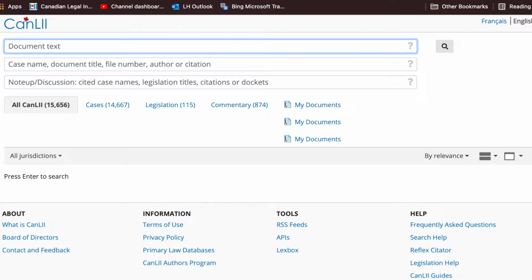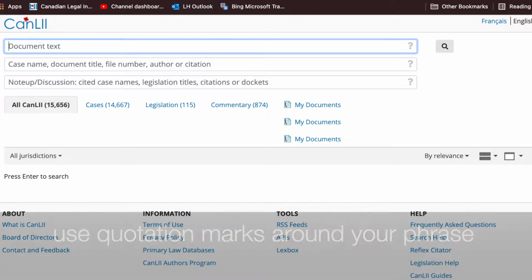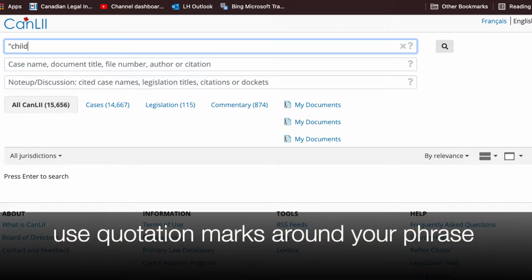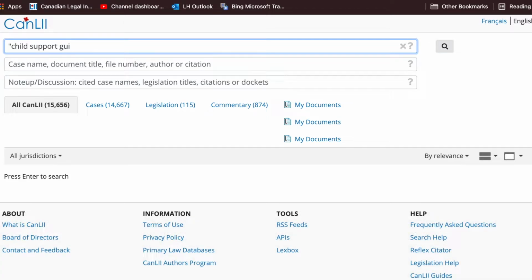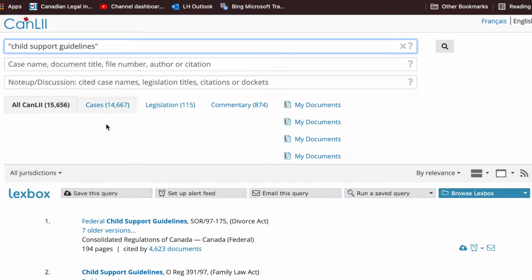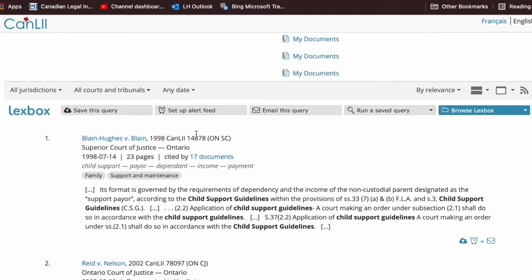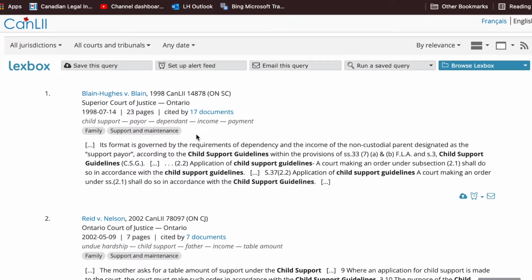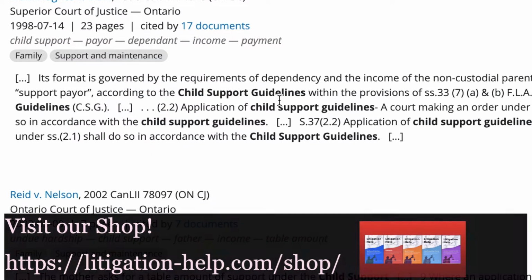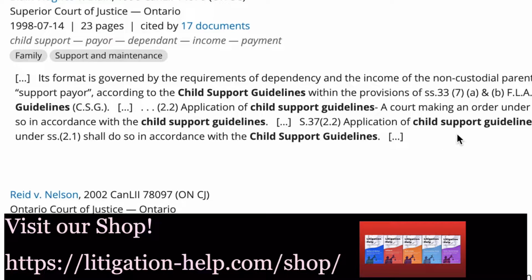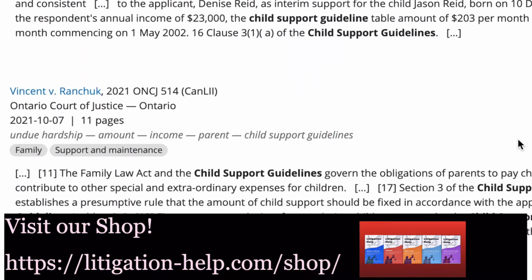So if you want to do a search for case law on child support guidelines, you need to put the whole phrase within quotation marks like this: "child support guidelines". And you just press enter. Go to the case law tab column and do a quick scroll down your results, and you'll notice that yes, indeed, the results do have the phrase child support guidelines in them.